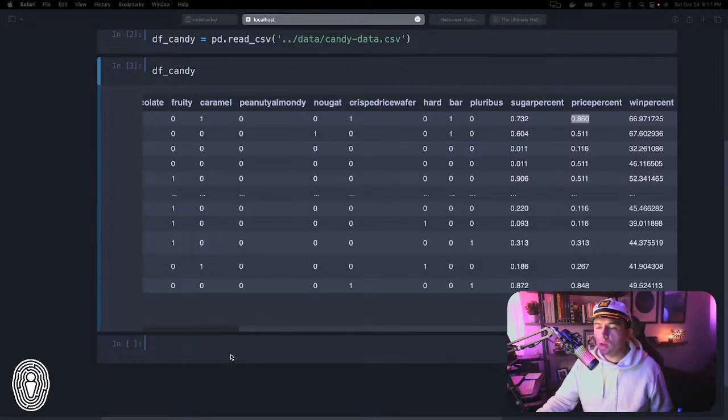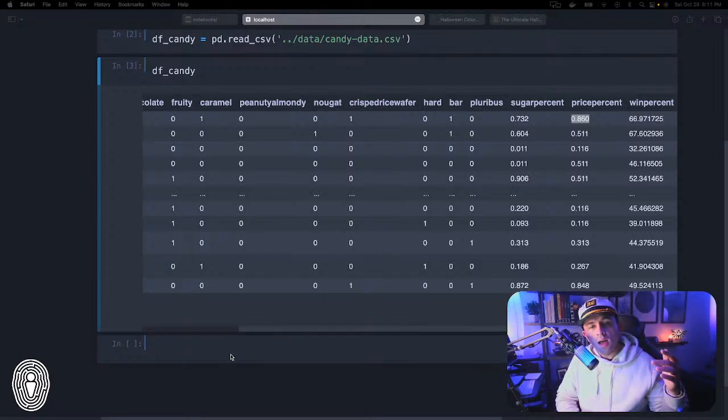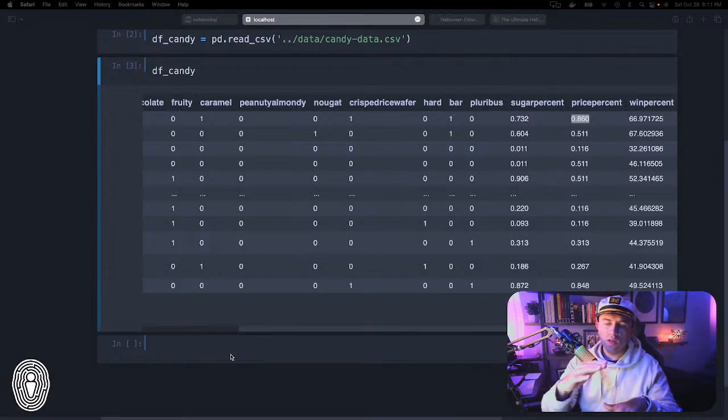Okay, so the first thing I want to do before we jump into visualizations is show you how to create a theme around the visualization, in terms of the colors. It's actually really easy to apply a theme with Seaborn. I guess I should take a step back. Seaborn and Matplotlib are two libraries that work very well with one another. Matplotlib is the bare bones kind of visualization thing, and Seaborn sits on top of it and helps to prettify it and make Matplotlib a little bit easier to work with.